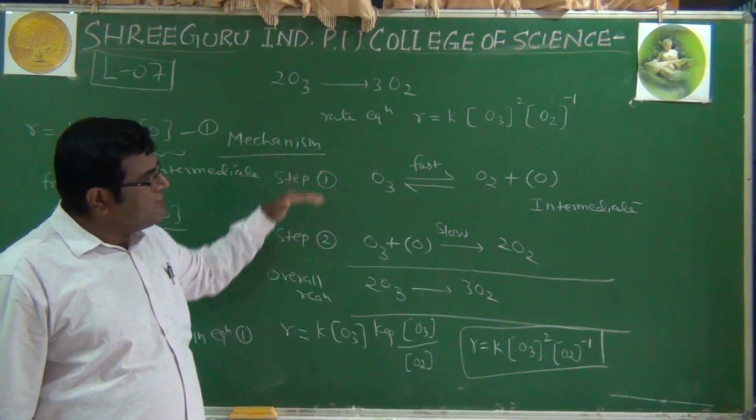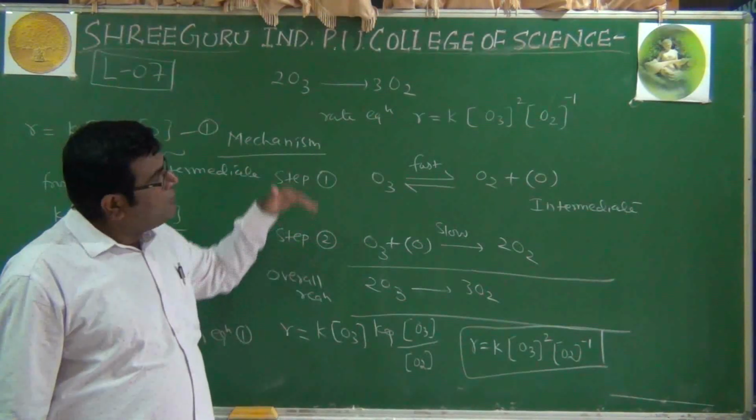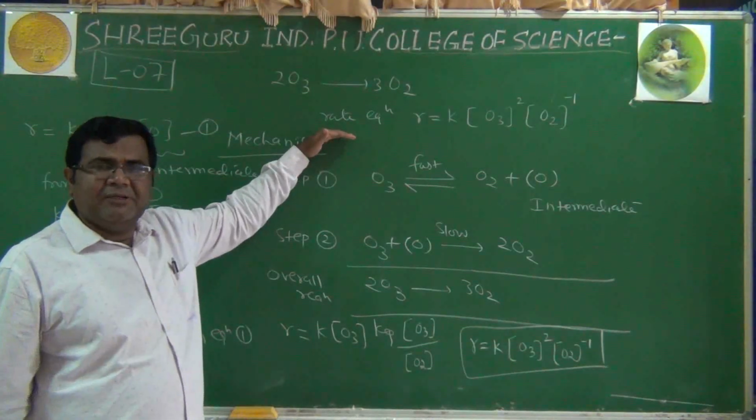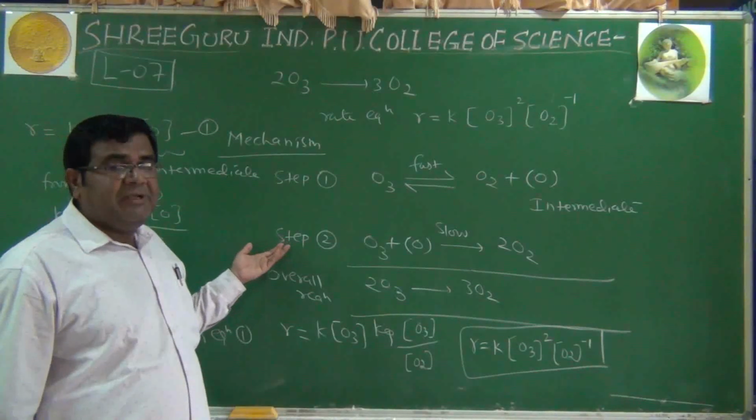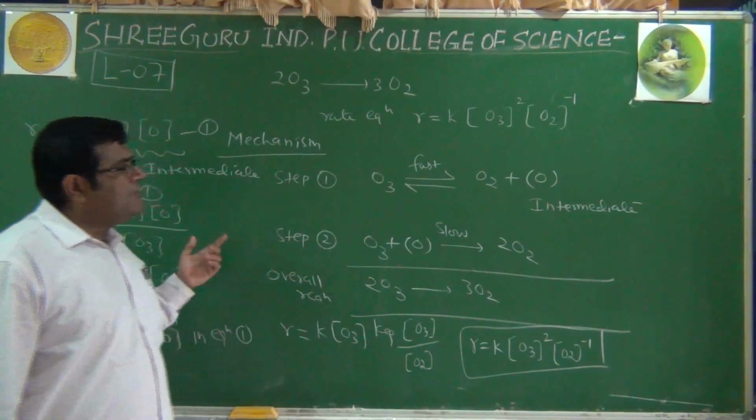If that particular mechanism is not in accordance with the rate equation, it will be discarded. A new mechanism is proposed. Of course, this comes under very advanced study, but we'll take one example of such in the next class.